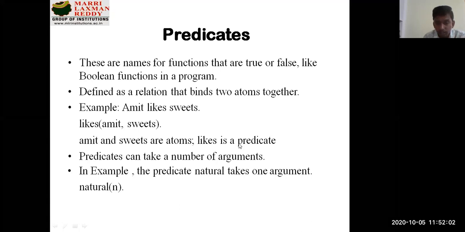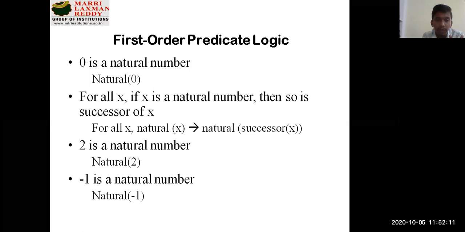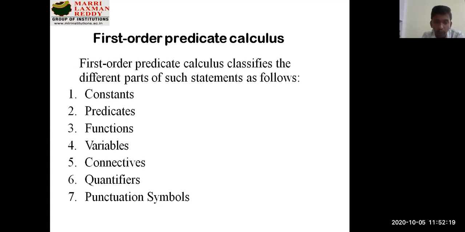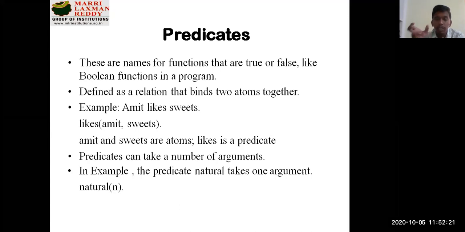What is a predicate here is likes. Likes is taken from the statement, and that is called the predicate. In the same manner, natural is a predicate. Natural of 0 is a predicate logic expression according to the given statement. So you need to understand what the predicate is from the given statement. Predicates can take a number of arguments.